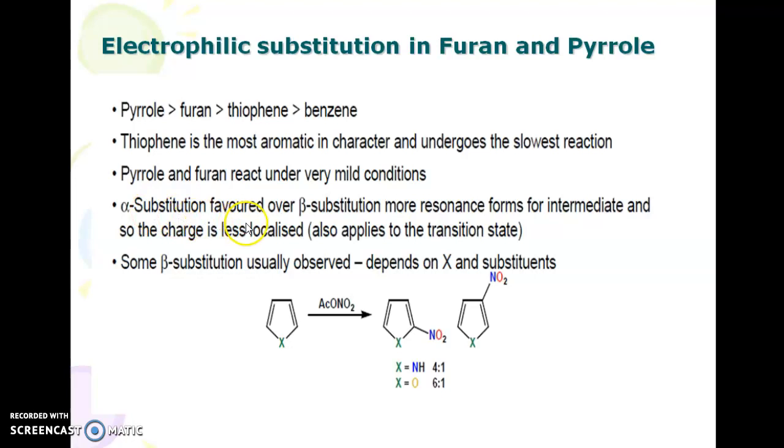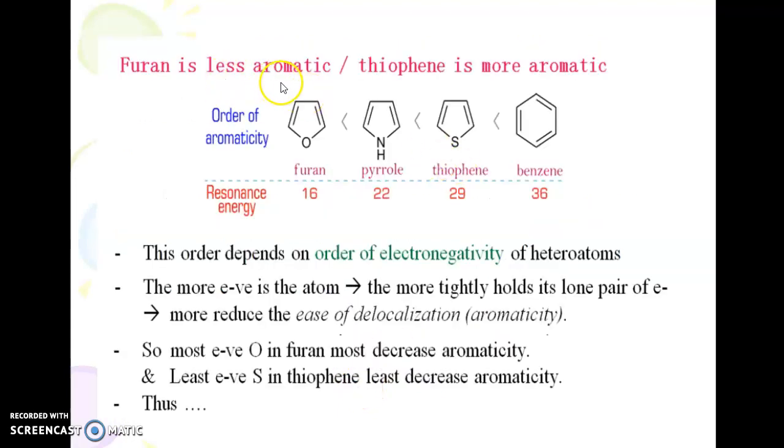That is, alpha substitution is favored over beta substitution. That is, there are more resonance forms for the intermediate, so the charge is less localized. Some beta substitution is usually observed, depending on the heteroatom and the substituent. So if you take the example of nitration, you can see there are 2 products. One is 2-substituted and another one is 3-substituted. So furan is less aromatic and thiophene is more aromatic.